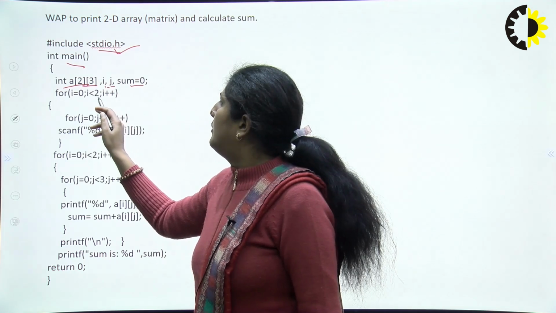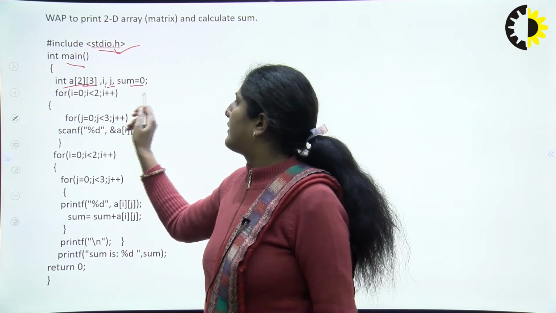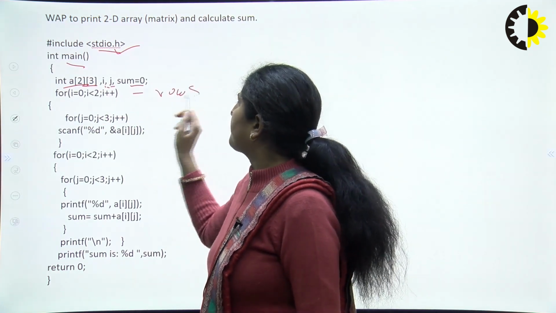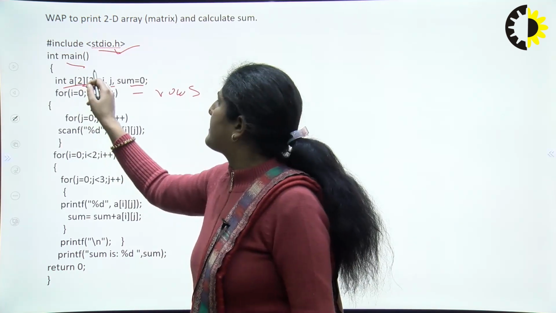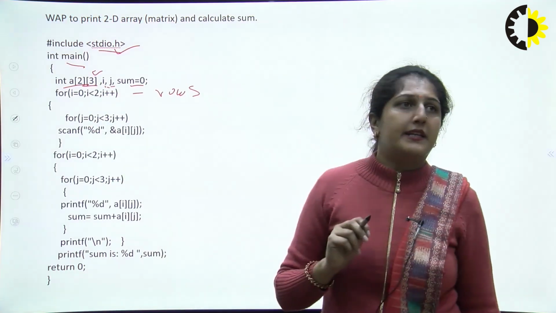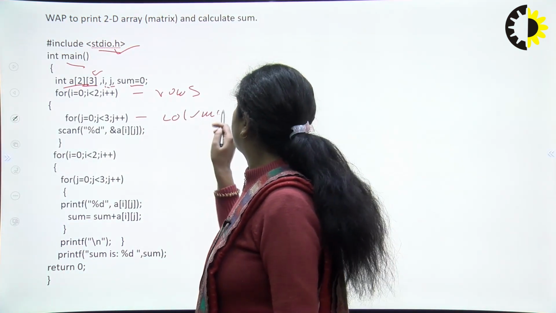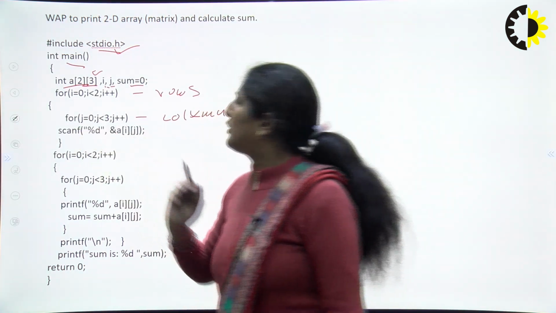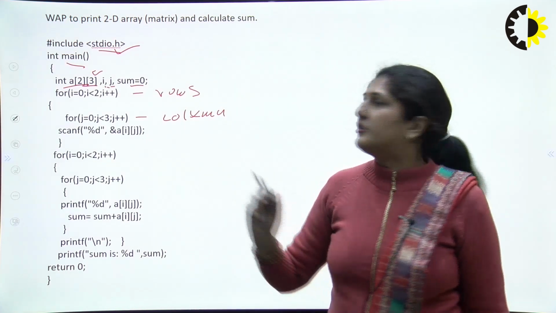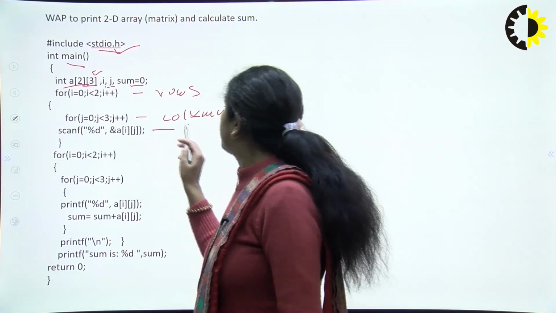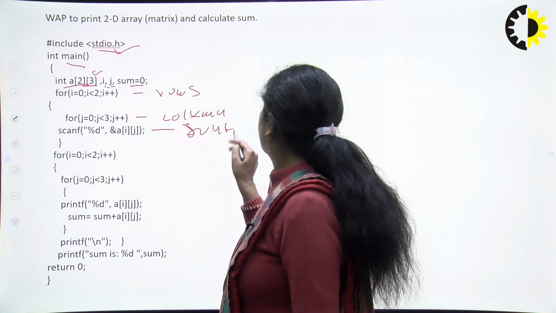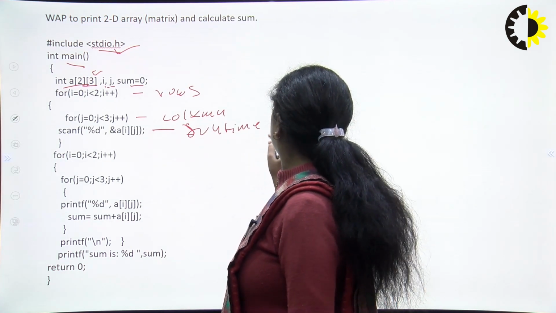for i equal to 0, i less than 2, i plus plus. This is for the row, and j is for the column, which is of size 3. So this is for the column: for j equal to 0, j less than 3, j plus plus. Now this is the runtime initialization.